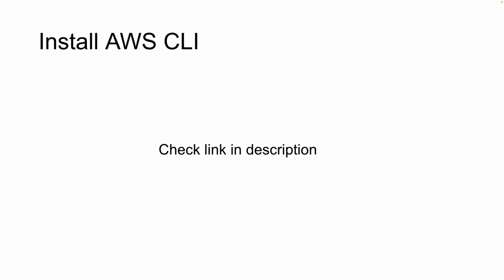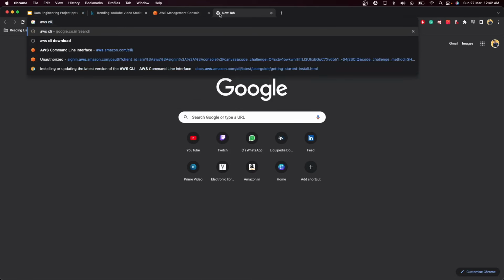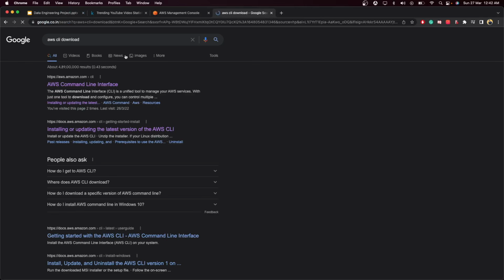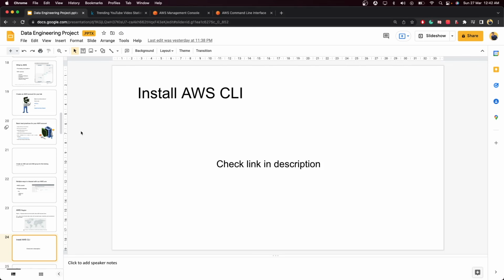We will be using the AWS CLI to do a lot of things, such as upload our data and run some commands. So you need to download the AWS CLI. That is pretty simple. Just search Google for AWS CLI and download. I will provide the link in the description. If you are using Windows, Mac, or Linux, just download it, and you can easily install the CLI by following the process.